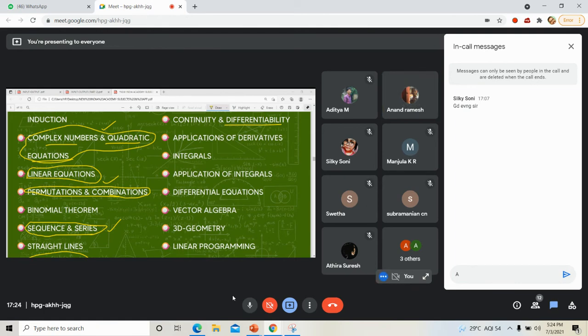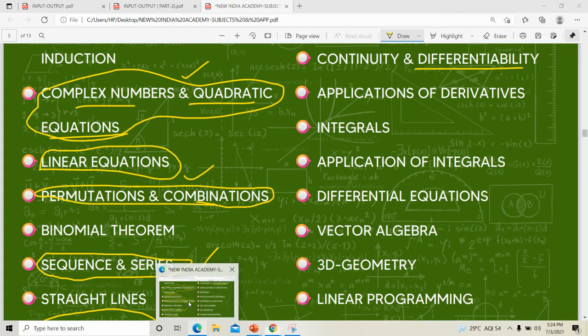ax square plus bx plus c comes under quadratic equation. Linear equation means the degree will be what? 1 or 2? 1. Yes. The power will be 1 for linear equations. So that is x plus 2y is equal to something like that. All the powers of the variables will be 1. That is an example for linear equation.